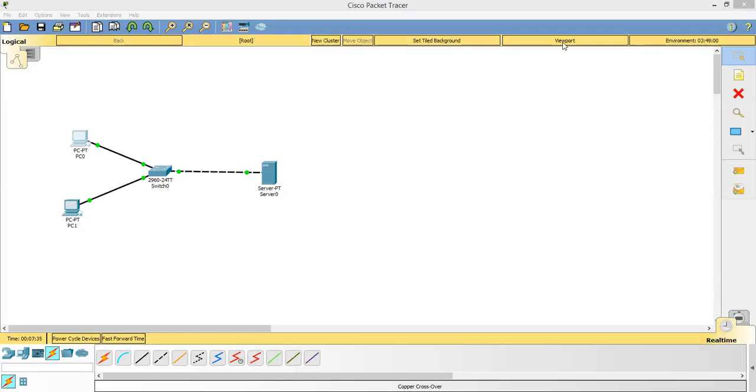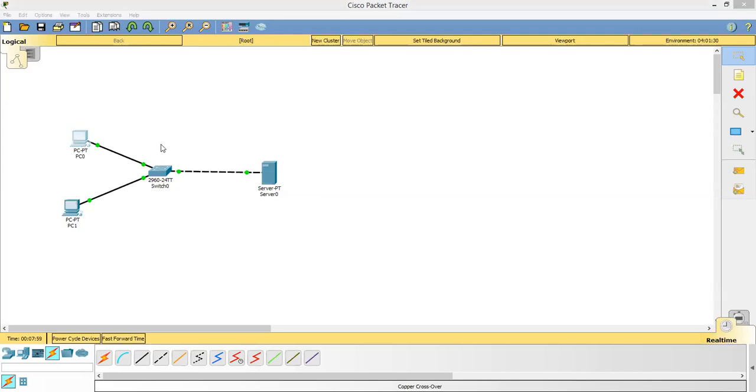All right. Now for checking the HTTP server. HTTP server means it will be able to provide web services to me. Web services means something called www that it will be able to provide to me. So what can I do? I'll go to the PC0.